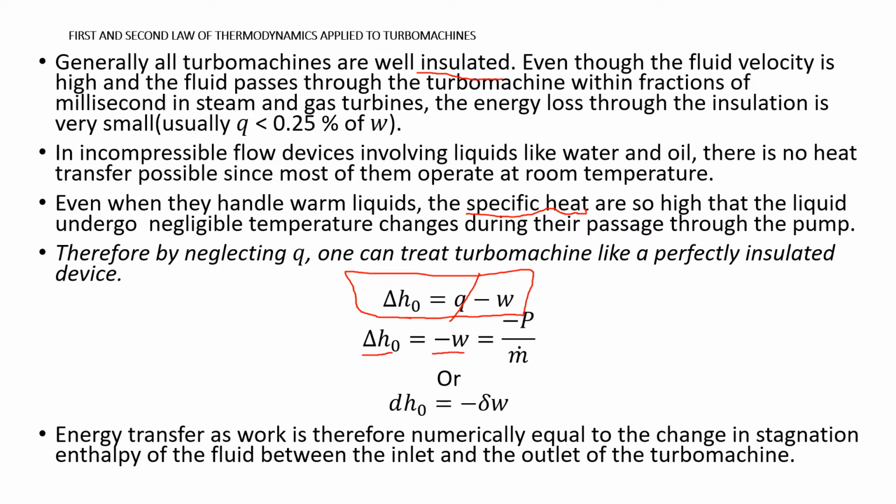It is P by m dot. So this equation has reduced to delta H naught equal to minus P by m dot. Energy transfer as work is numerically equal to the change in stagnation enthalpy of the fluid between the inlet and outlet of the turbo machine.